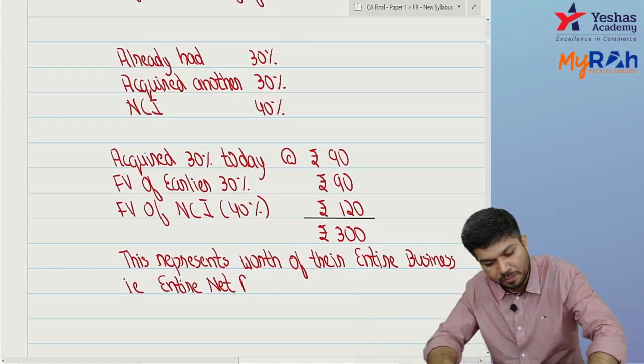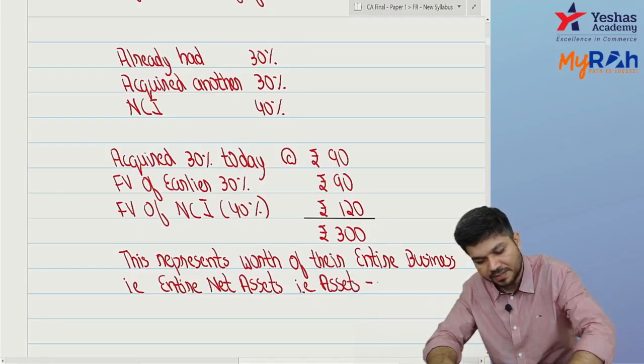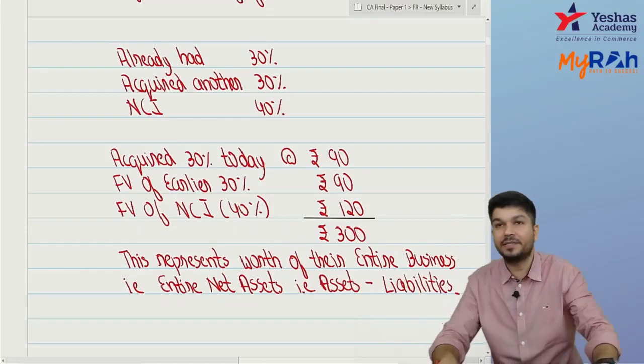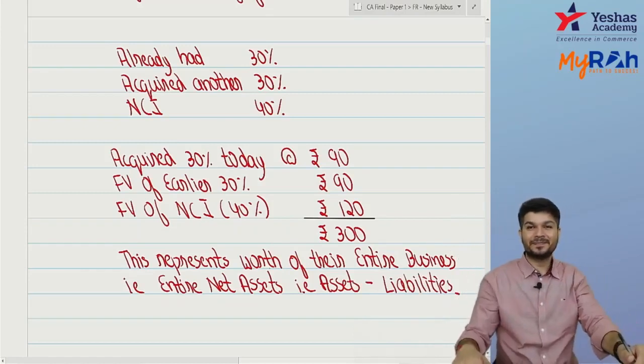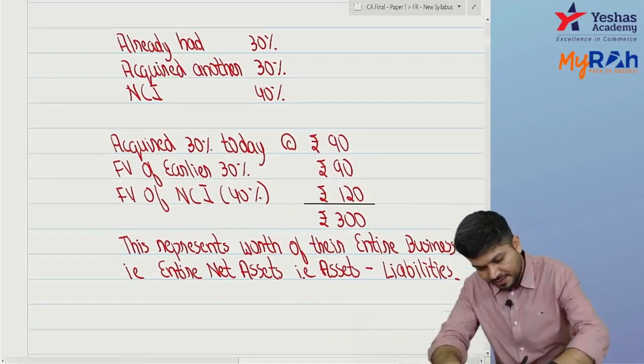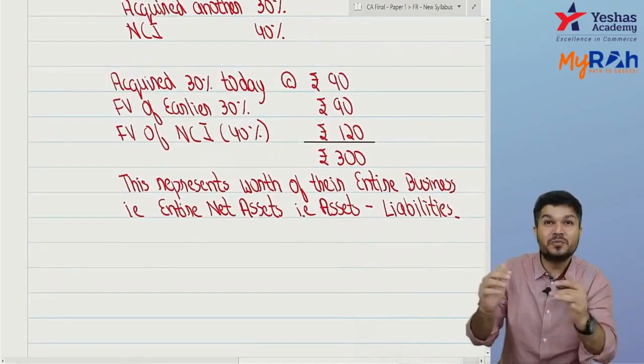So for their whole business, net assets, that is assets minus liability, the value is 300. Did you understand? Okay, so for the entire business, the net asset is worth 300.